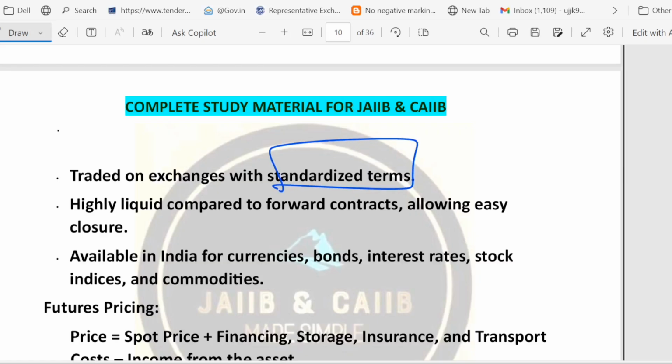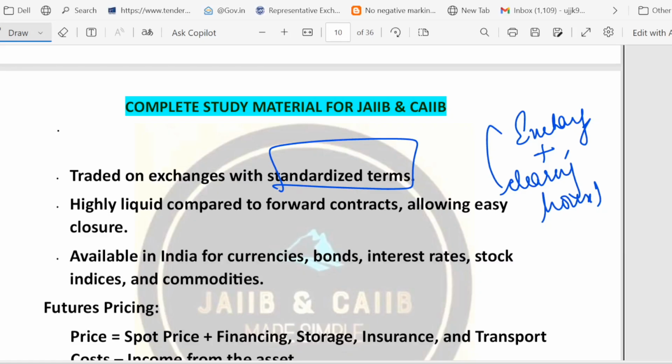And trade goes through an exchange and clearing house. So we have an exchange and also we have the clearing house, right? Through which the trade goes through. And to trade futures, you pay an initial margin. Yes, if you want to trade futures, you have to pay initial margin.